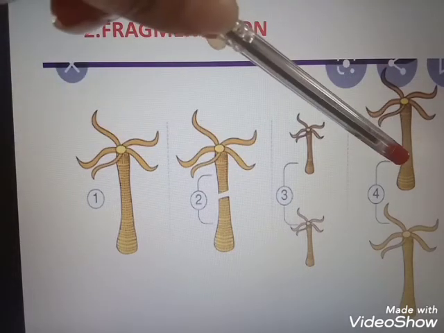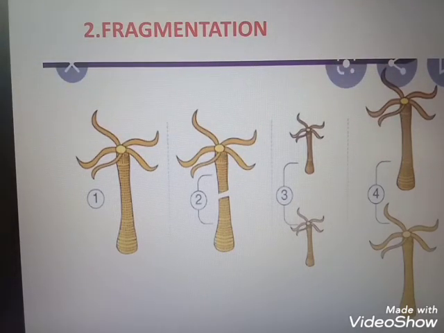And in the fourth picture they are fully matured. That is fragmentation. So in fragmentation, the parental body divides into two or multiple parts, and each portion forms a new organism. Next we discuss budding.